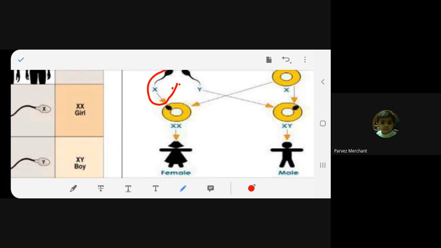Now X chromosome sperm joins with X chromosome egg, right? What we will get? XX, that is female. Understood or not? Yes, ma'am.